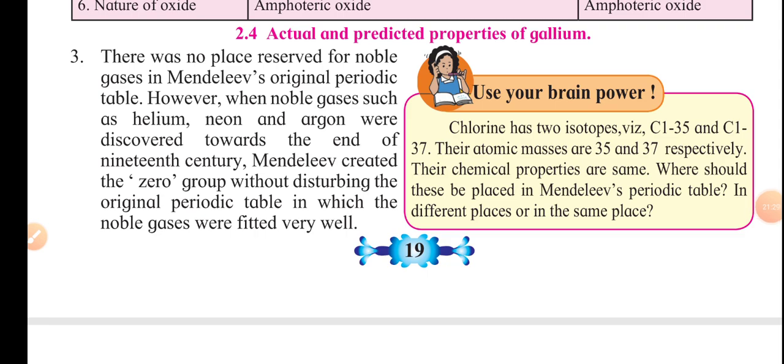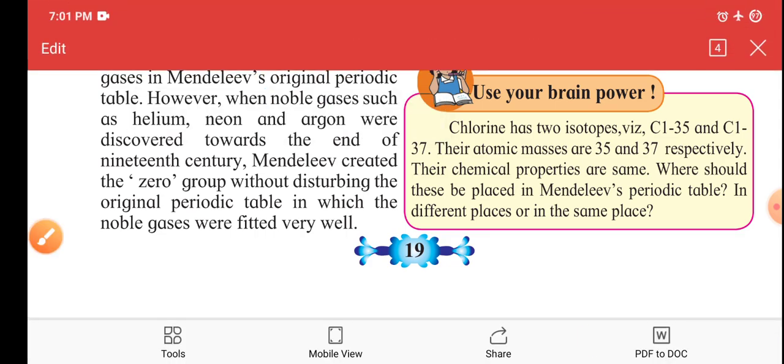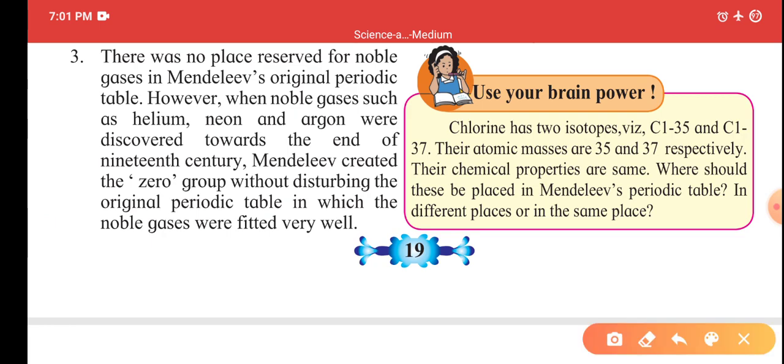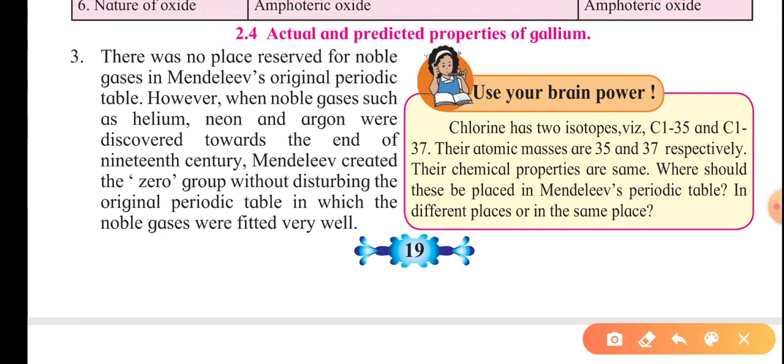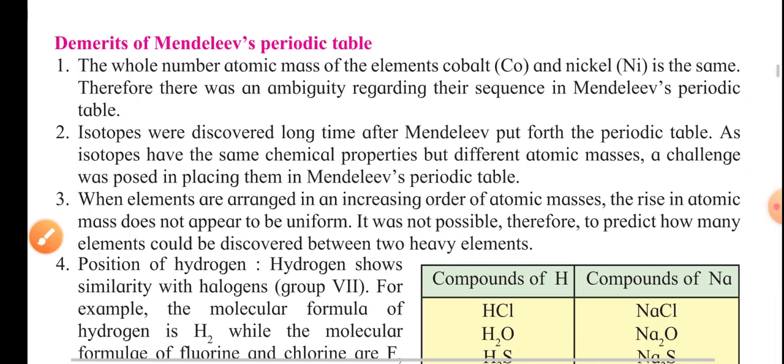Last but not least, there was no place reserved for the noble gases in the original periodic table. But when noble gases such as helium, neon, and argon were discovered at the end of the 19th century, Mendeleev created the zero group that I told about earlier, and that zero group fitted very well, and all the gases were placed in it.